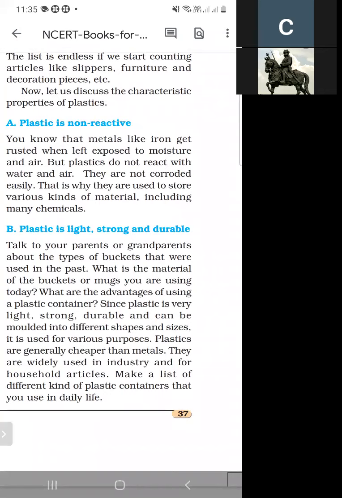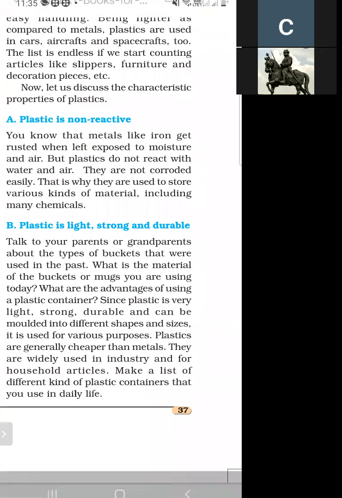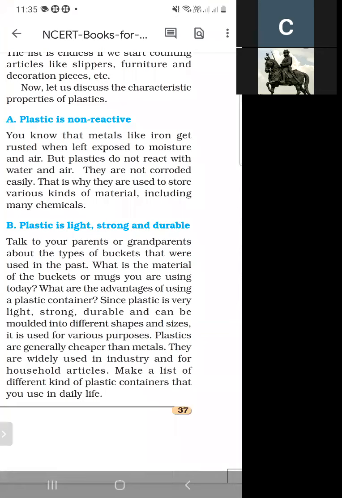And what is the material of the buckets or mugs you are using today? Today we are using mugs and buckets of plastic. And what are the advantages of using a plastic container? Because it is very light, very strong, very durable, and it can be molded